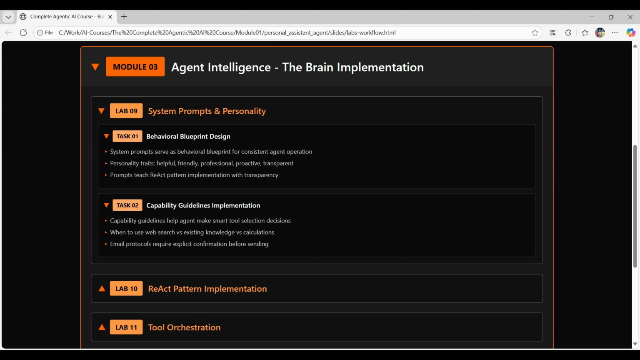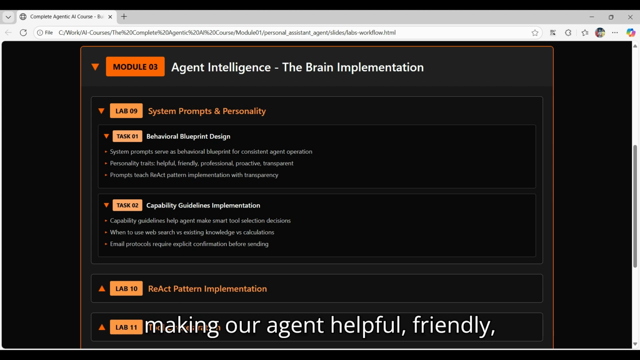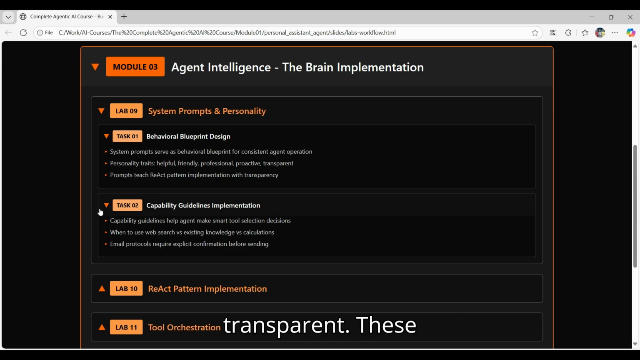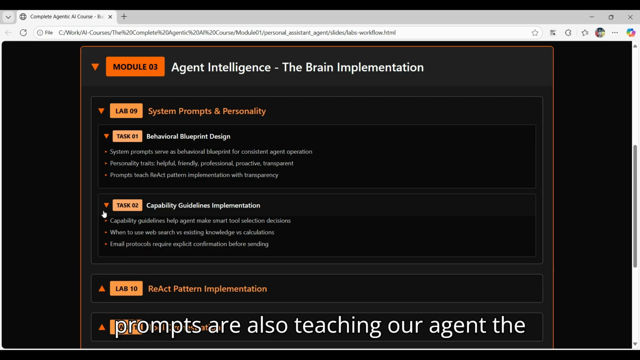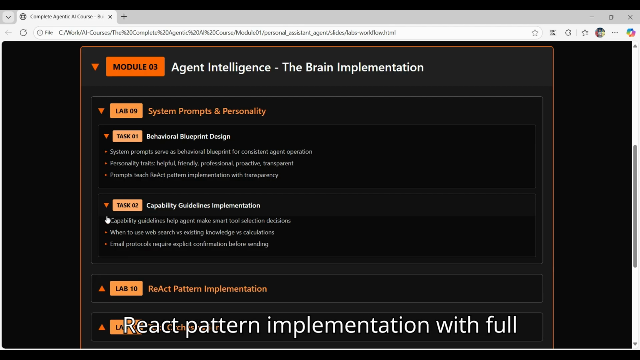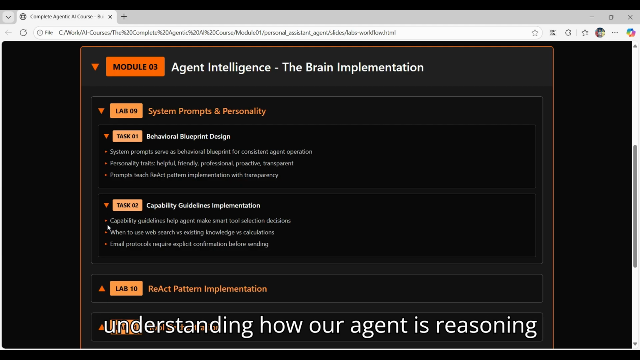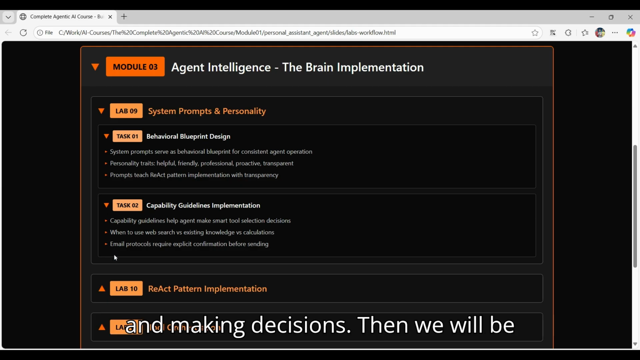We will be implementing personality traits that make our agent helpful, friendly, professional, proactive, and transparent. These prompts are also teaching our agent the ReAct pattern implementation with full transparency, so users can understand how our agent is reasoning and making decisions.